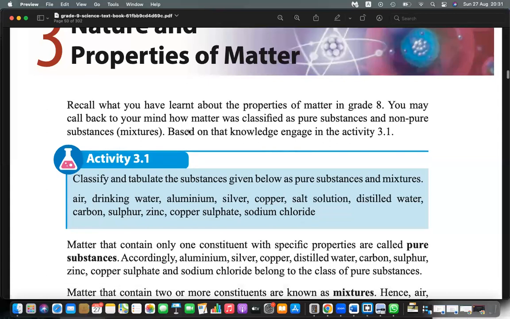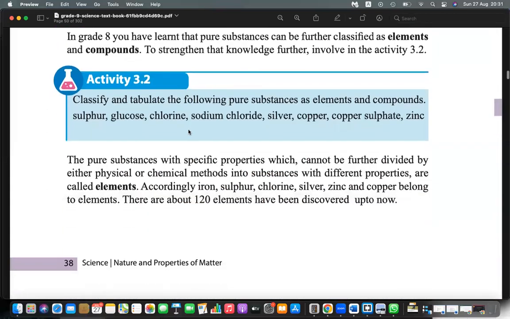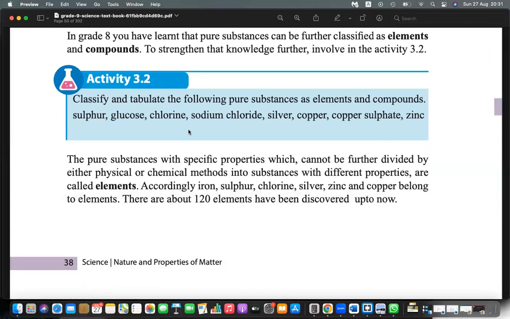Right? So classify and tabulate the following substances as elements and compounds. Okay, can you do this very quickly? Activity 3.2. Just send it to me in the chat. And also send me some more. What are the other things that you know as elements? And what are the compounds?